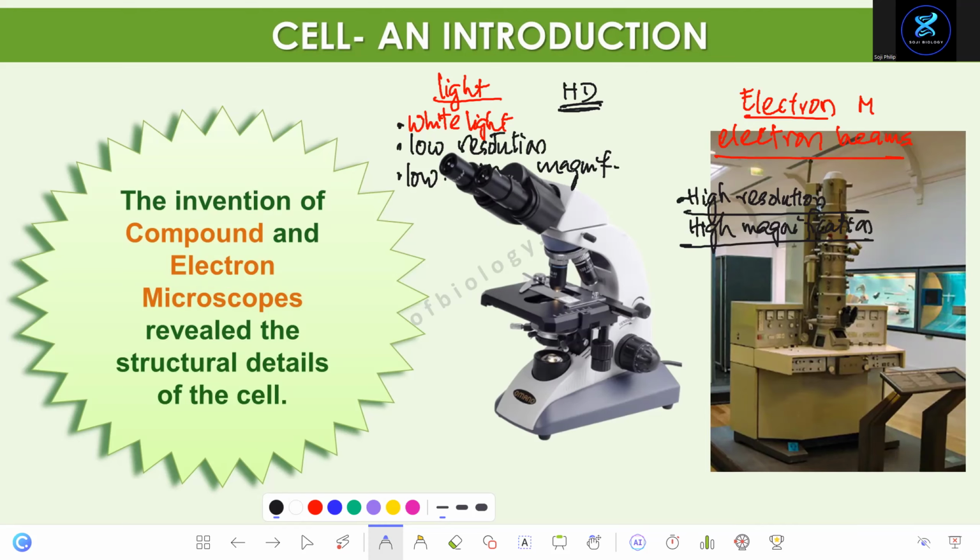So how do we see the cells? Today we see the cells with light microscope. This light microscope is also called compound microscope. And what's the other microscope? The electron microscope. We don't study about this, but you have to know that there are two kinds of microscope.